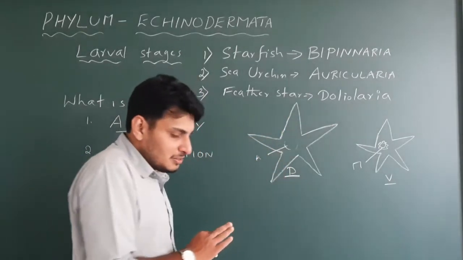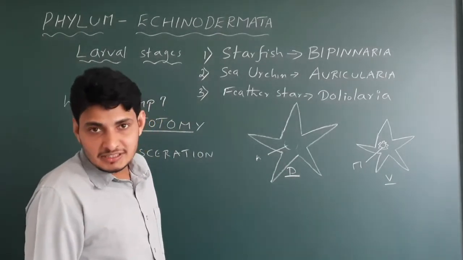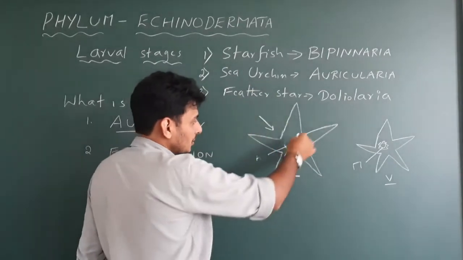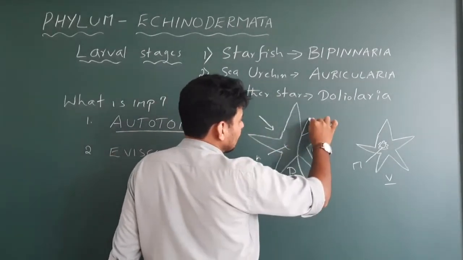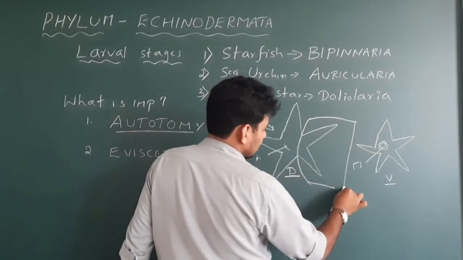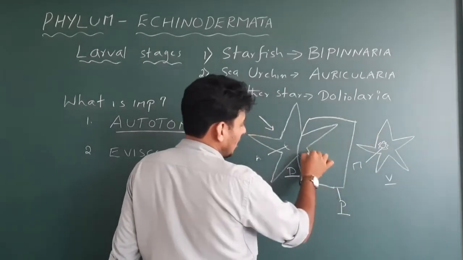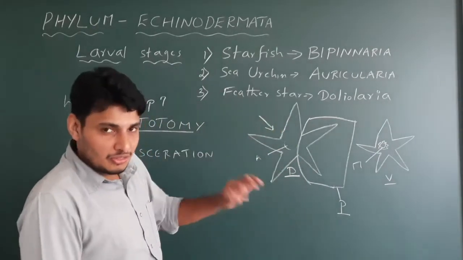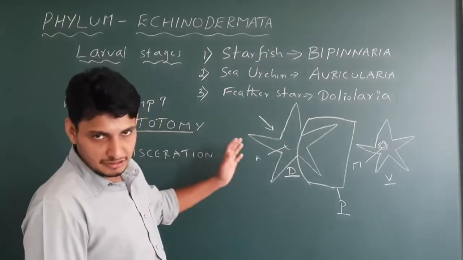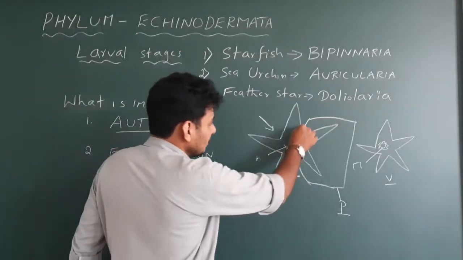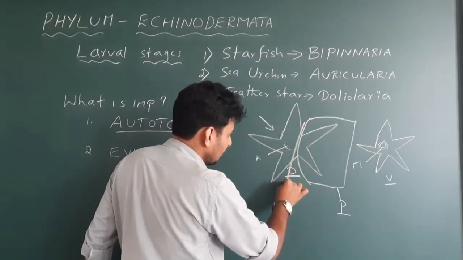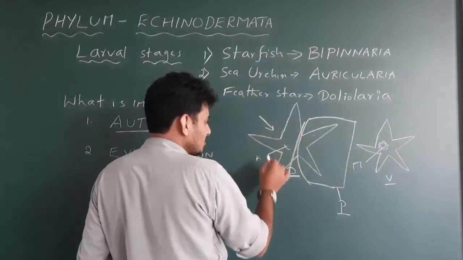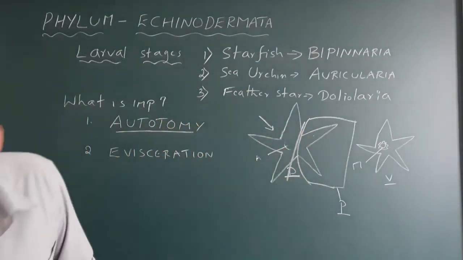Okay, they exhibit a wonderful defense mechanism if any predator attacks the starfish. For example, this particular arm is already eaten by a predator. Okay, so this is the predator P. These two arms are inside the mouth of the predator. Remaining three arms are outside. The trick exhibited by these starfishes, or particularly Echinodermata, is very simple. They simply detach from these two arms which are already inside the predator's mouth. Okay, they escape. These three arms now get detached from the two arms.